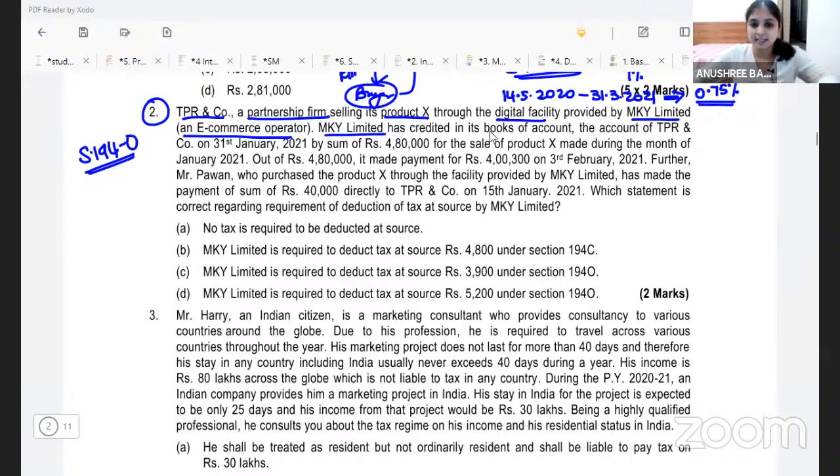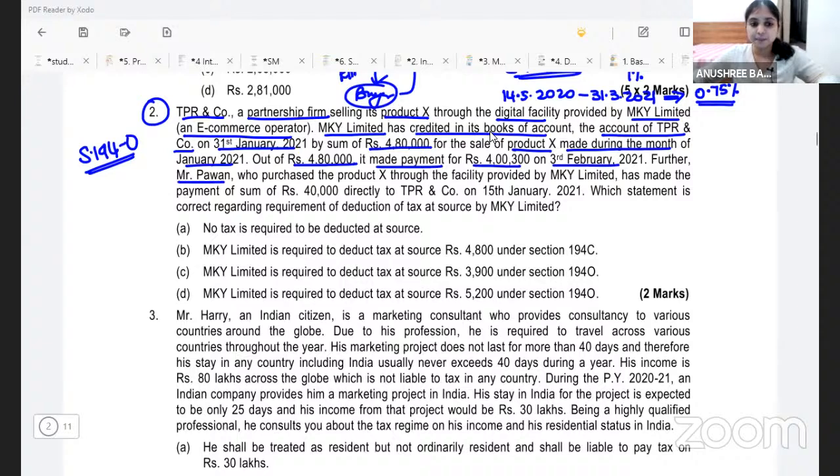MKY Limited has credited in its books of accounts the account of TPR and Co. on 31st Jan 2021 by a sum of rupees 4,80,000 for the sale of product X made during the month of Jan 2021. Out of rupees 4,80,000, it made payment of rupees 4,30,000 on 3rd February 2021.